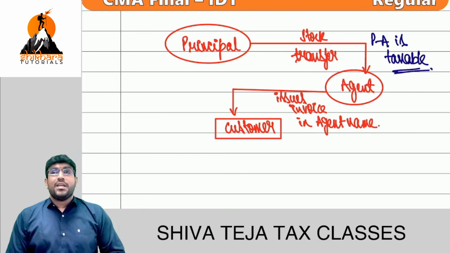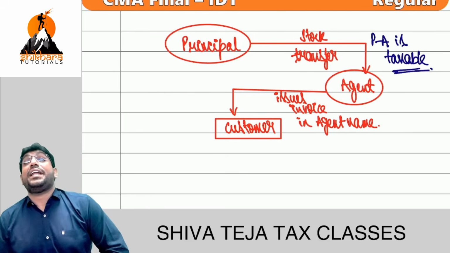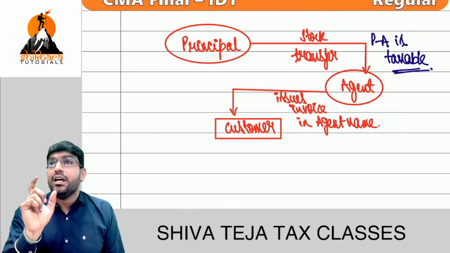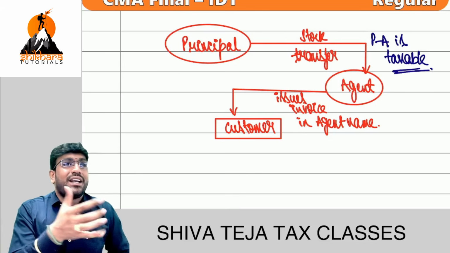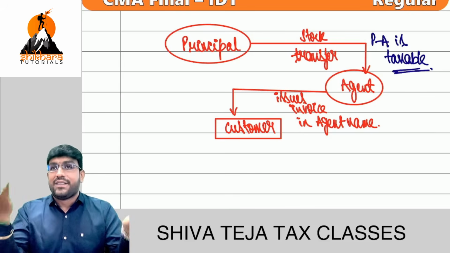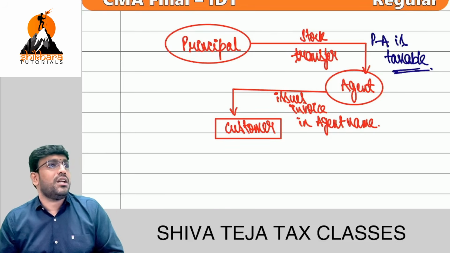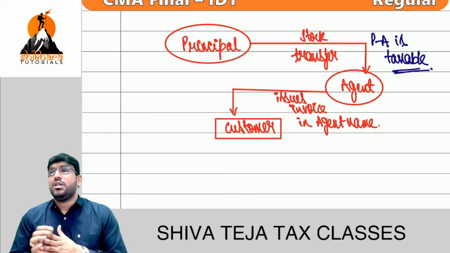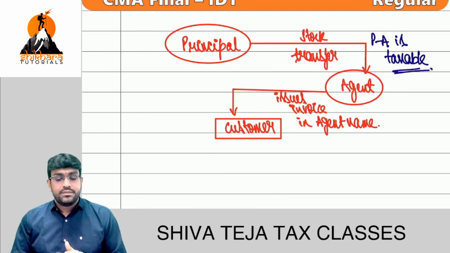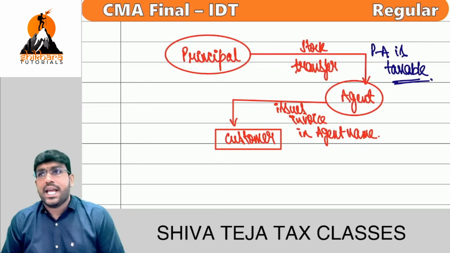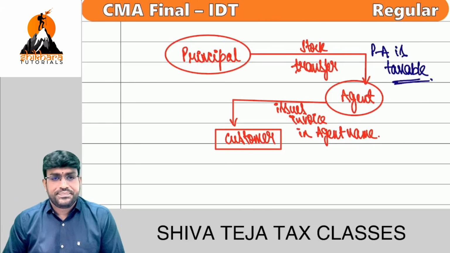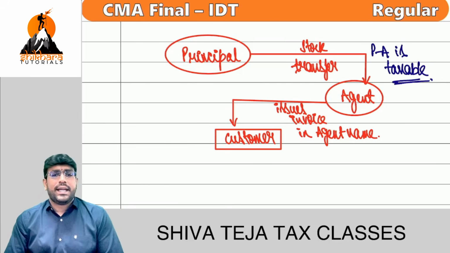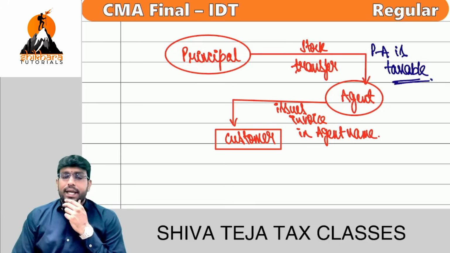Very, very important points. And this concept will also apply for a del credere agent. You know del credere agent? Del credere, DELCREDRE. Del credere commission they will get if they undertake responsibility to recover the debtors, then they'll get del credere commission. You know that, right? Consignment accounts. Yeah, write one note. This concept also applies to del credere agent. Del credere agent, DELCREDRE.